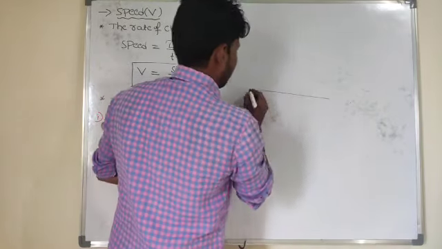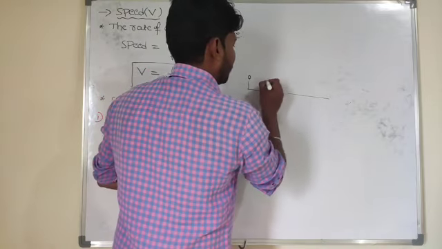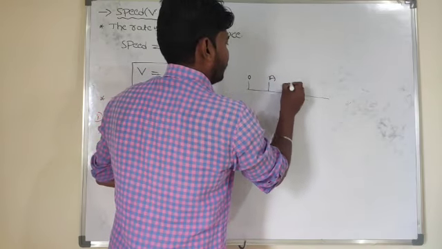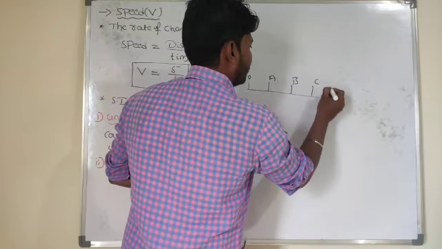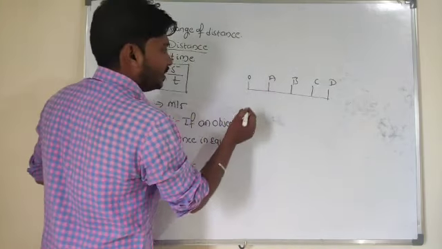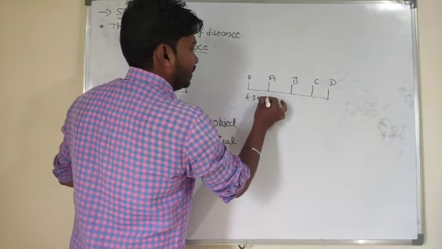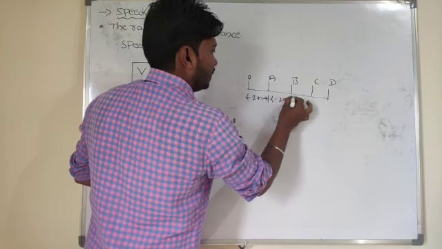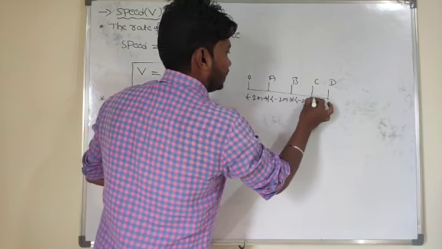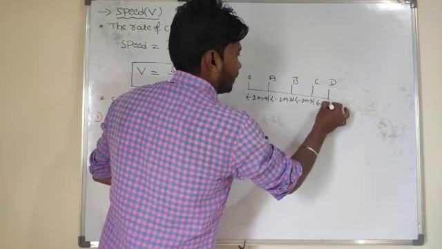here one path is there. So from O to A, A to B, B to C, and C to D. So the distance is the same, 2 meter. So here also 2 meter, here also 2 meter, and here also 2 meter.